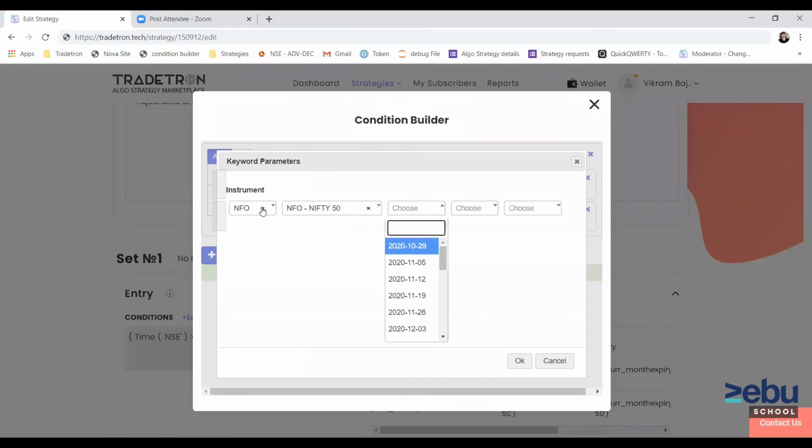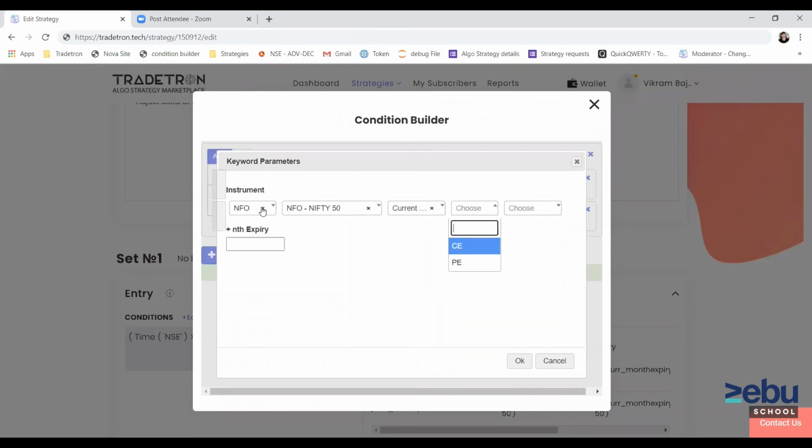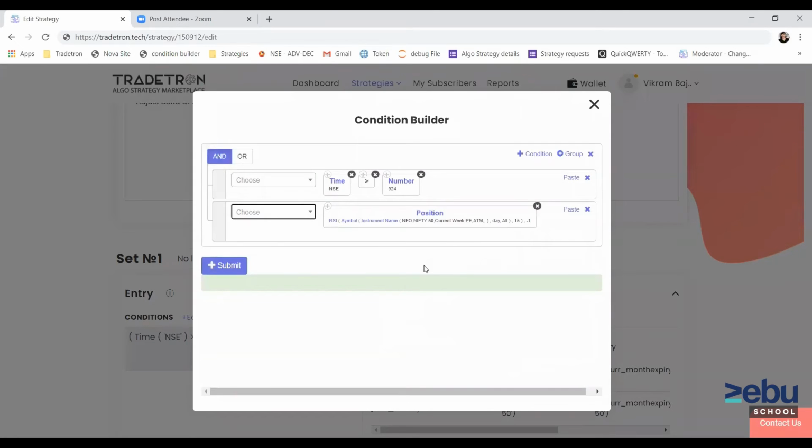So exchange, underlying, and then here you can select current week or current month. If you want to get RSI of current week put, select ATM. So the condition will be automatically checked on the ATM put of the Nifty weekly option. It will give you the RSI value of the current week Nifty put ATM.